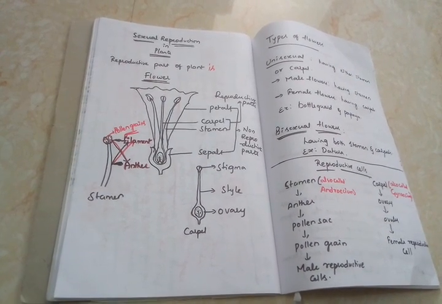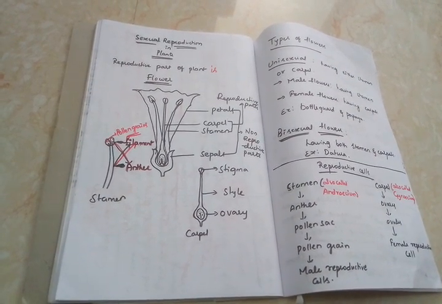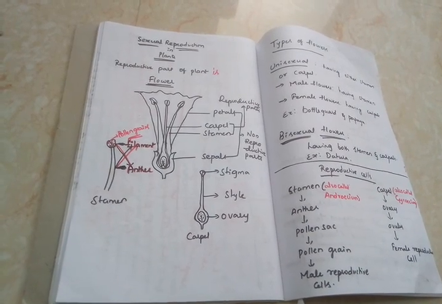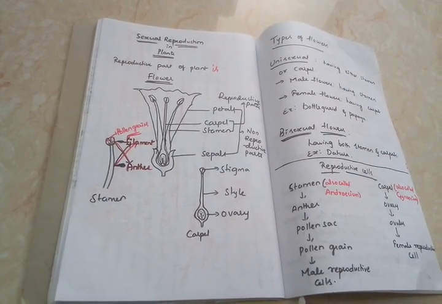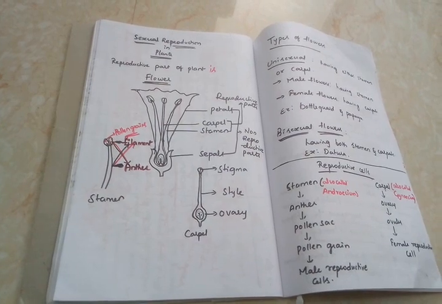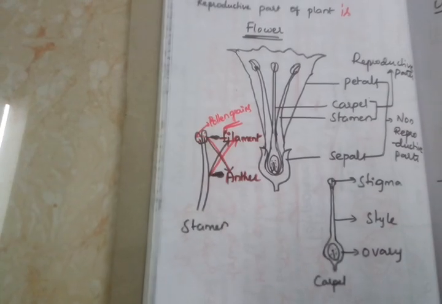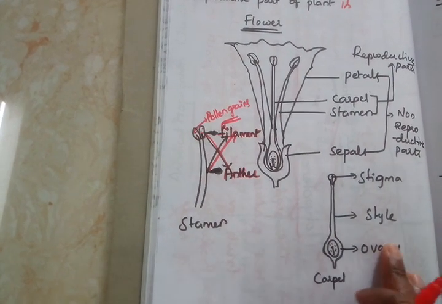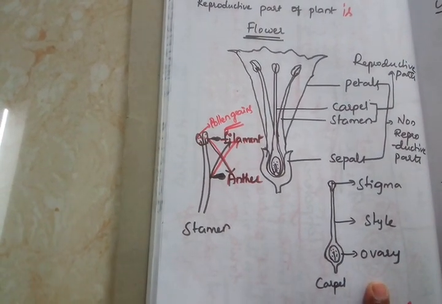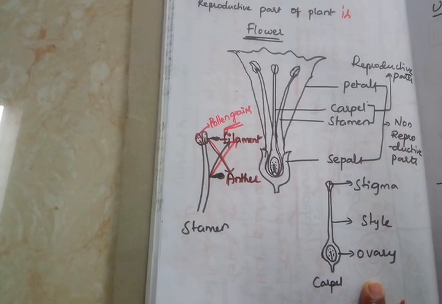Before going to see the reproduction process, we should know about some structure of the flower. So we will start this session with the anatomical structure of the flower. Clear? Majorly we can see reproductive parts and non-reproductive parts in the flower.